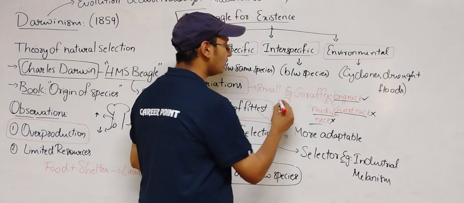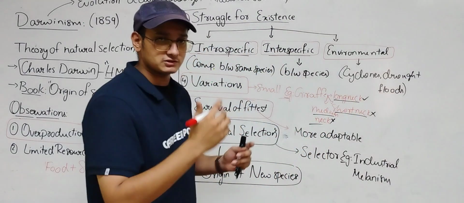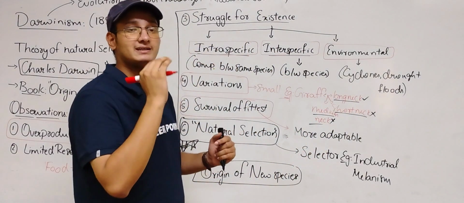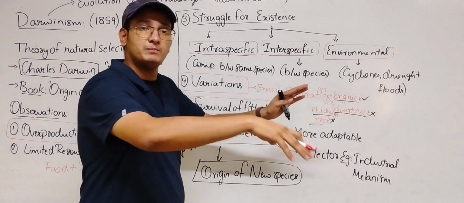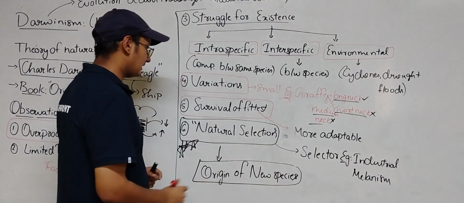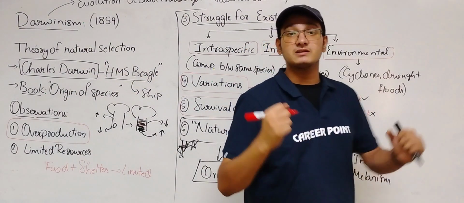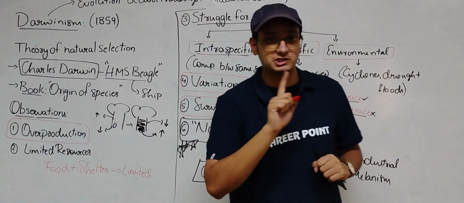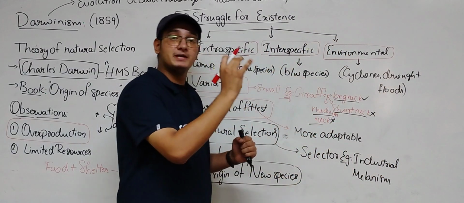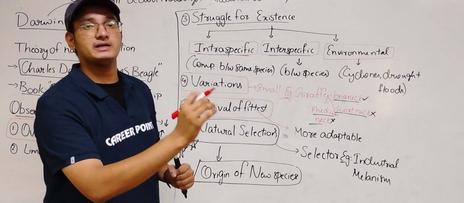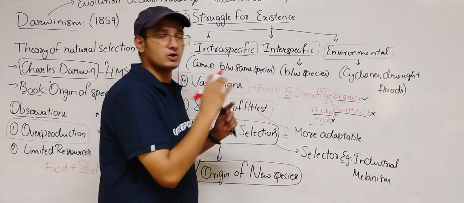We have an example, the giraffe. Here there are three kinds of giraffes: a long-necked giraffe, a short-necked one and a medium-necked one. These are known as variations between organisms. And then we have survival of the fittest. What we think of as fittest is the strongest one, but it is not the strongest one. Fittest means the organisms which are more adaptable to the conditions.